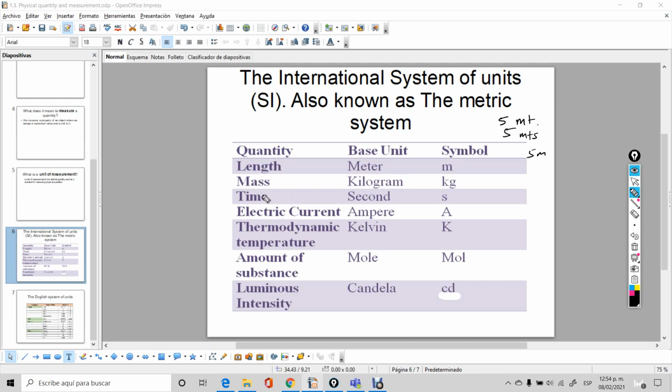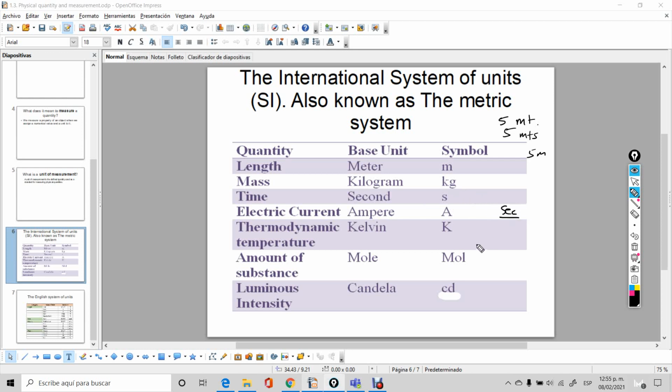Time. Can we measure time? Yes, with a clock. And that's an objective measurement. What is the unit in which we measure time? The official unit is the second, not the hour or the minute. It's the second. This is the official unit. And the symbol is an s. Once again, some people write sec for seconds. No, wrong. You just write an s and that's it. You don't write sec.